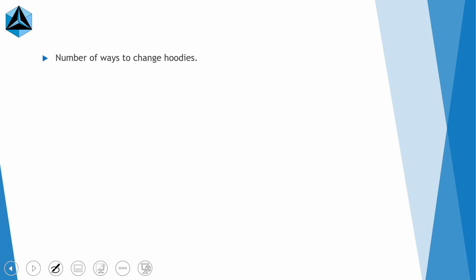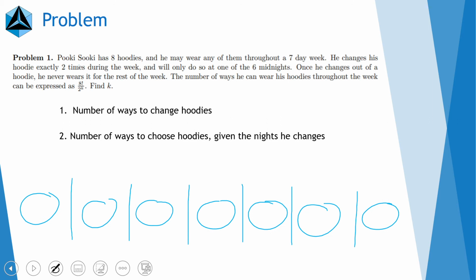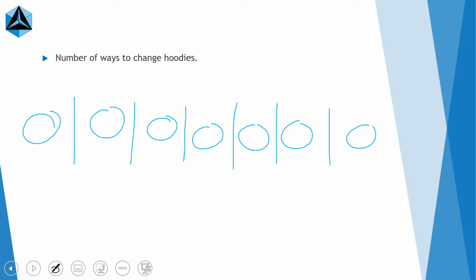So let's first find the number of ways he can change his hoodies. Going back to our very rough drawing, there are 6 nights, and the problem says exactly 2 times during the week he changes. That means all we need to do is select exactly 2 of these 6 nights to change.